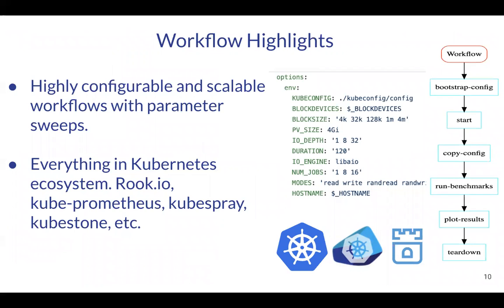All the workflows follow a structure similar to the one shown on the right. The bootstrap config step generates specification files for deploying client pods. The start step deploys the pods. The copy config step copies the Ceph config from the local machine to the client pod so that it will connect to the cluster. Then the run benchmark step executes the actual experiment and benchmark scripts and commands. Then the plot result step runs the Jupyter notebooks to generate plots. And finally, the tear down step deletes the resources spawned by the workflow.